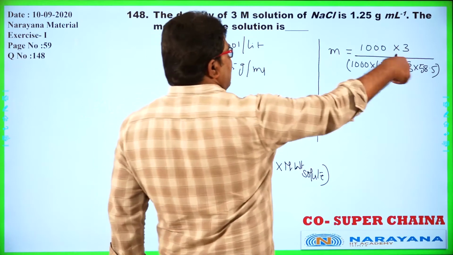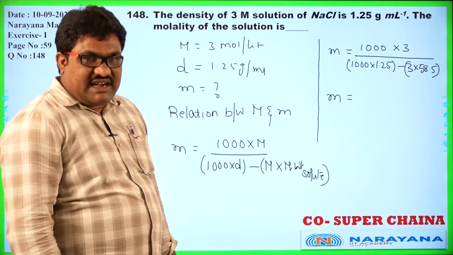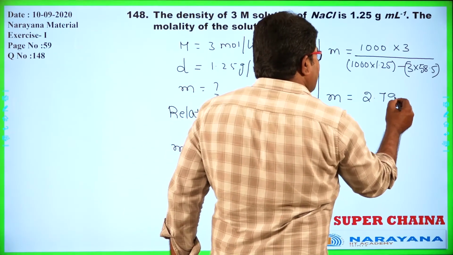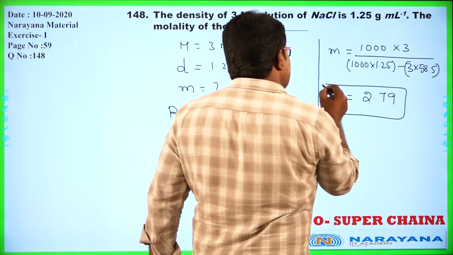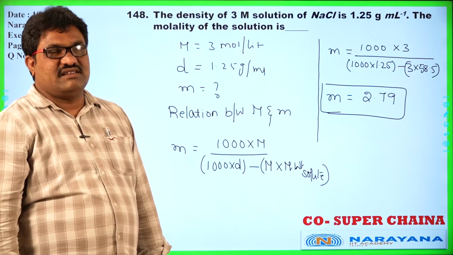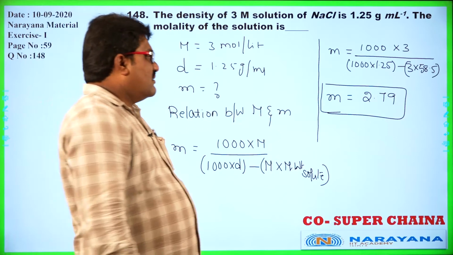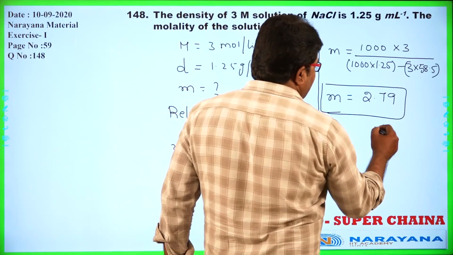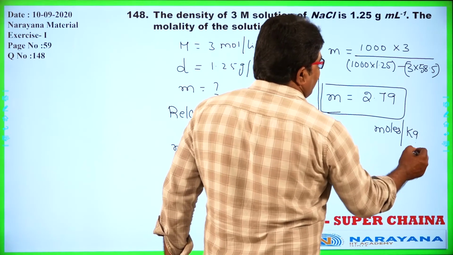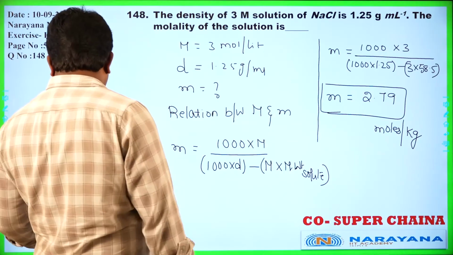Now by solving this calculation, I will get 2.79. The molality is 2.79. Okay, let us go for the next one. Here units are moles per kg of the solvent.